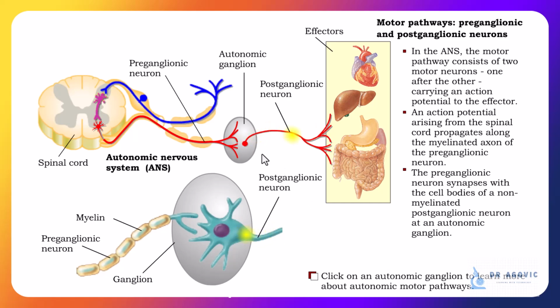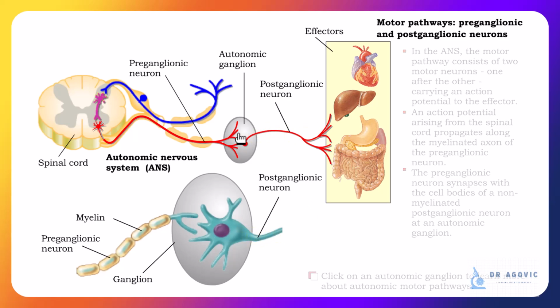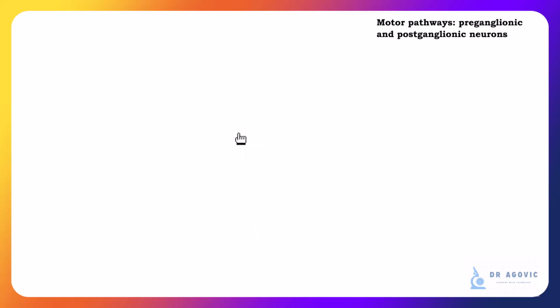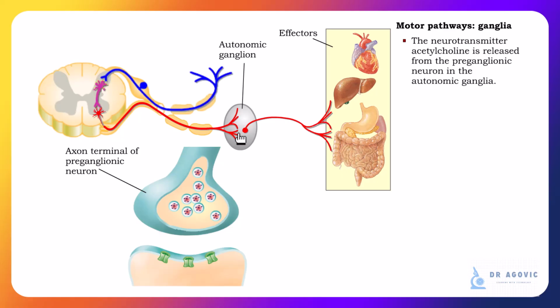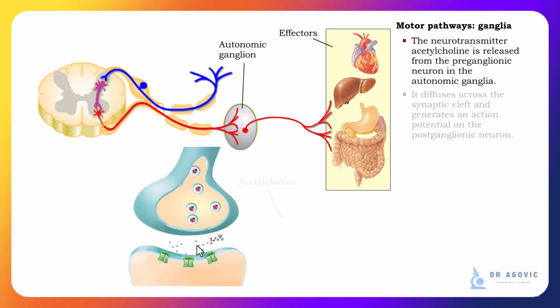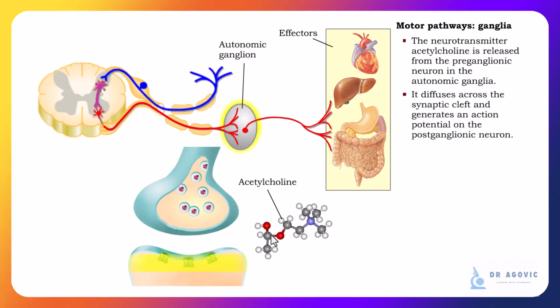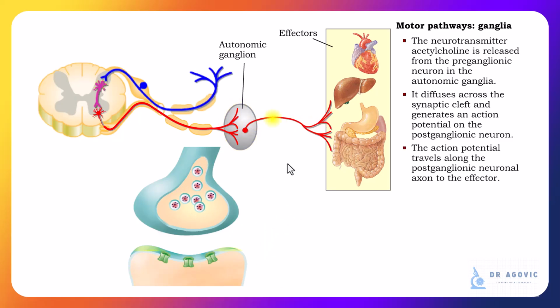In autonomic ganglia, the neurotransmitter acetylcholine is released via exocytosis from the preganglionic neuron. Diffusion across the synaptic cleft generates an action potential on the postganglionic neuron. The action potential then continues to travel along the axon of the postganglionic neuron toward the effector.